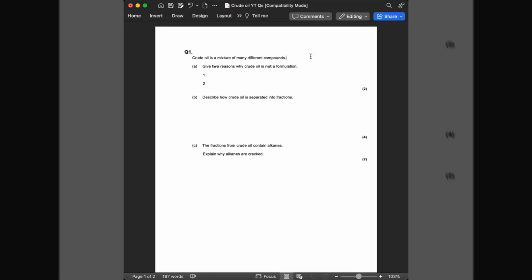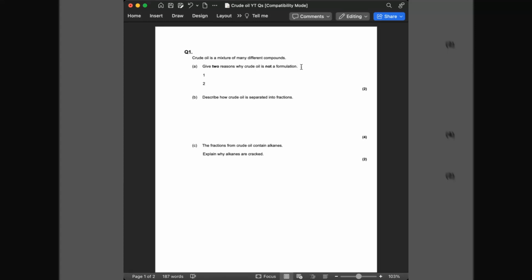Okay, so this question is about crude oil and formulations. So, having a read of question 1A. Crude oil is a mixture of many different compounds. Give two reasons why crude oil is not a formulation. Okay, so first thing we've got to be thinking is what is this formulation here?